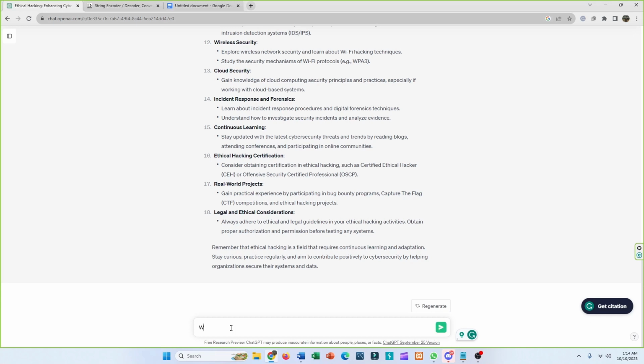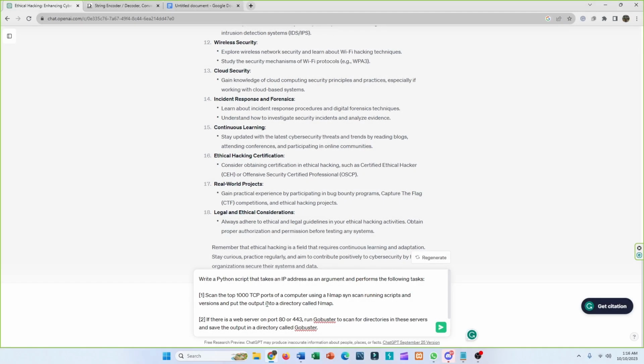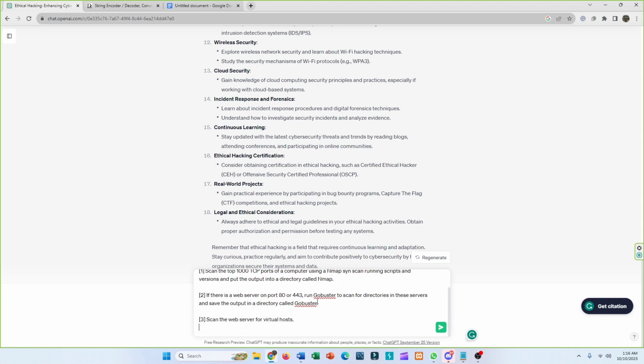I'm going to give the command: write a Python script that takes an IP address as an argument, and the task it should follow is to scan the top 1000 TCP ports of a computer using nmap SYN scan, running scripts and versions, and put the output in a directory called nmap.